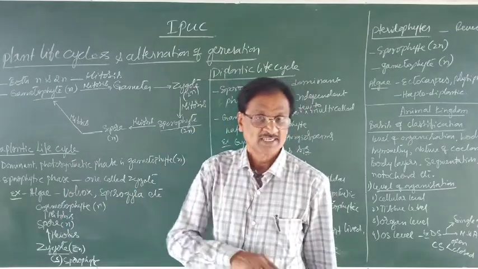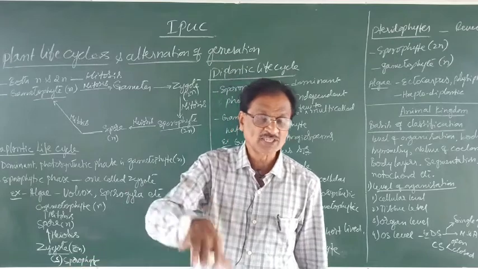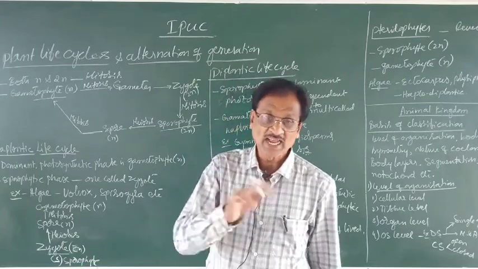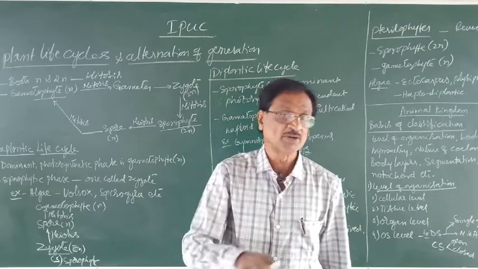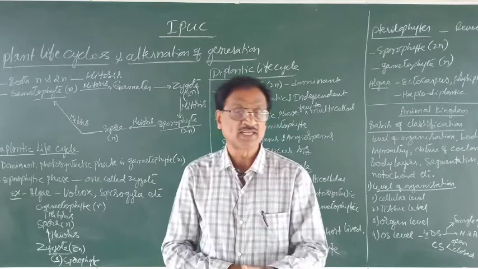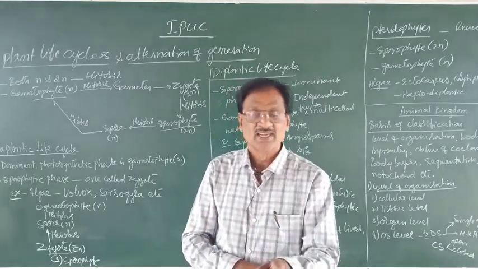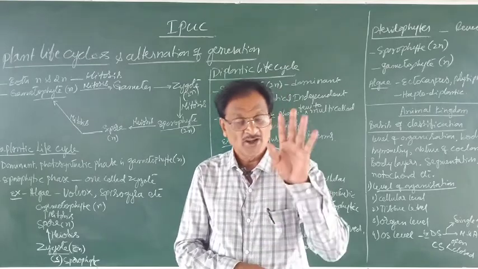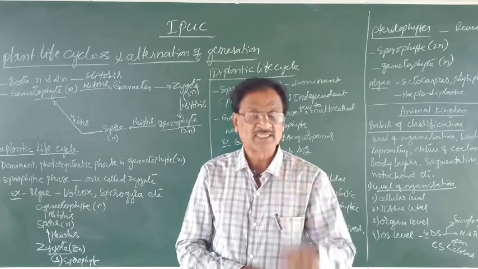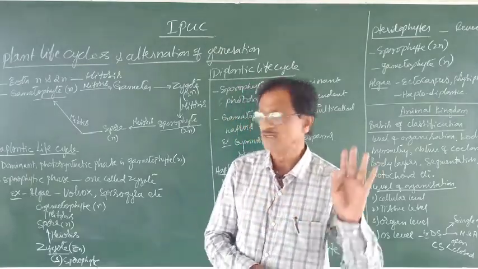Gametophyte. Then the gametophyte by mitotic division gives rise to the zygote. Sporophytic phase is not as dominant as the gametophyte, but still there is a sporophytic phase in the life cycle of these algae. Hence, the dominant phase is the gametophyte, and it is called the haplontic life cycle.